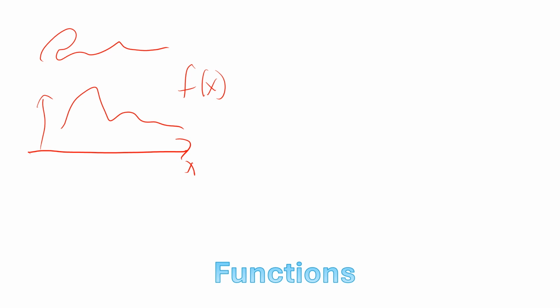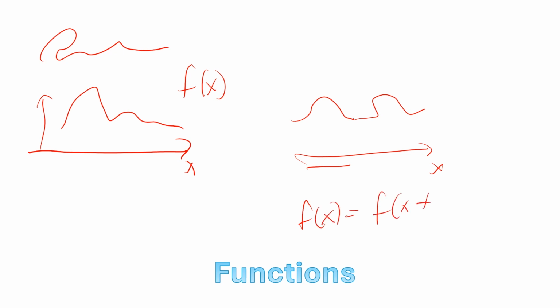Functions can have various properties, of course. One property that's interesting would be a periodic function. So if we have x and then the function exists over some interval but then repeats this exact same function over another interval, well, that's what we would call a periodic function. A function is periodic if f of x is equal to f of x plus L for some period L. So the sketches I just made are, obviously, pretty rough versions of a periodic function.